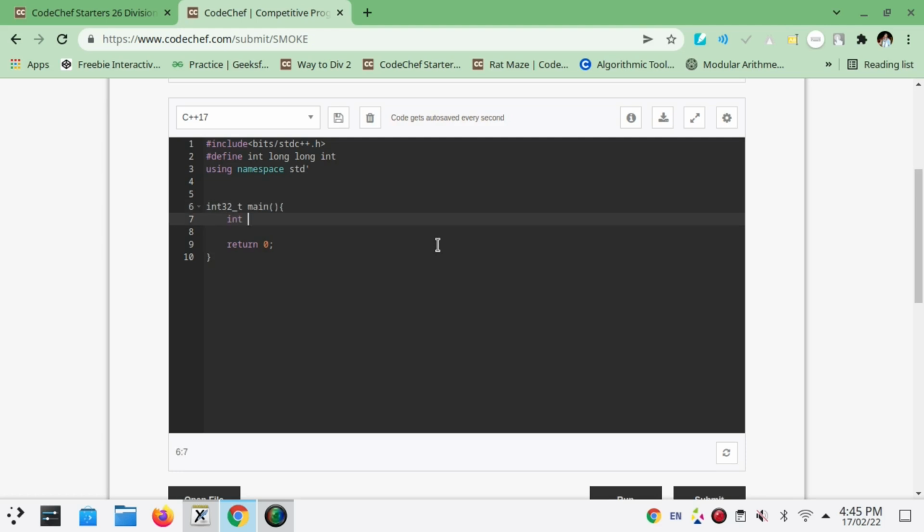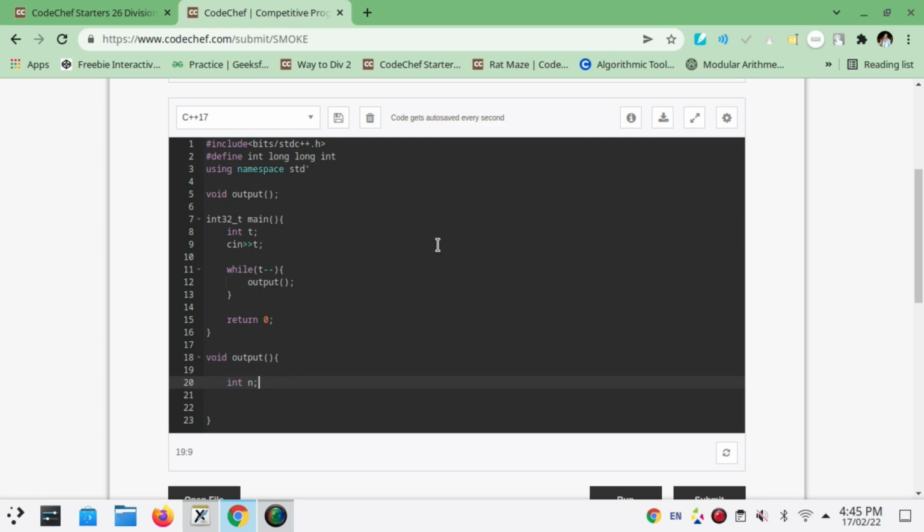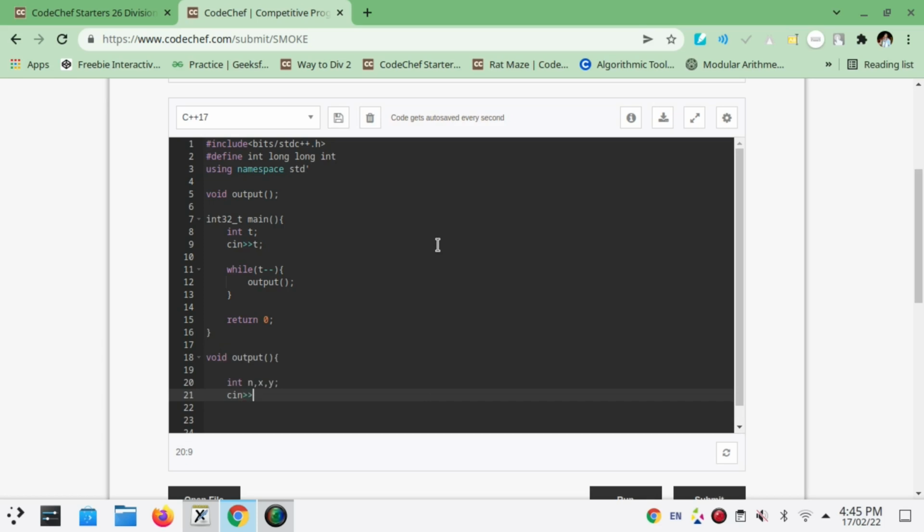Int main, take input t, and for each test case we will call a function called output. Now defining the function output. Here we will be taking input n. Do we require n? Yes, we require n, and then x, and then y: cin n, cin x, and cin y.